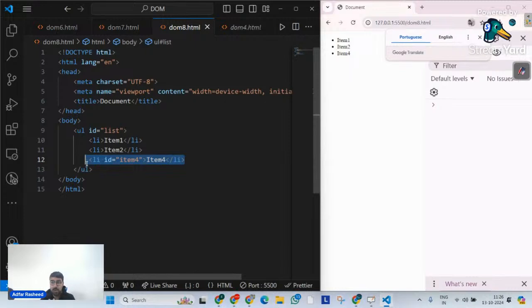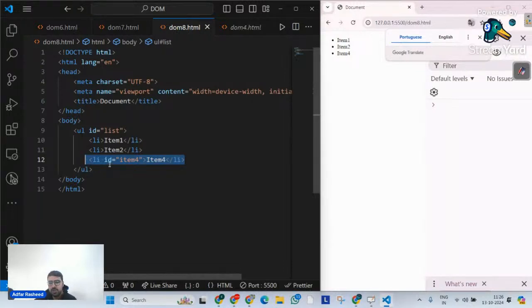So our requirement this time is a little bit different. It's not that I want to add an element inside a parent, but I want to add an element before any specified element, or after any specified element.